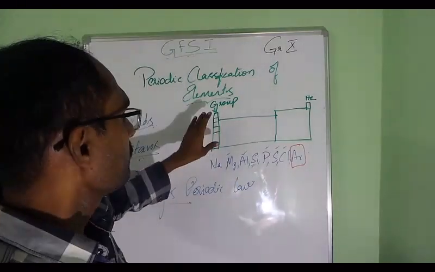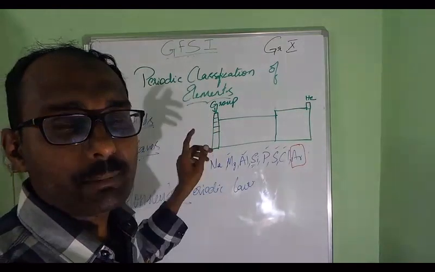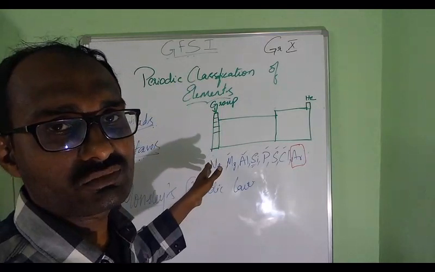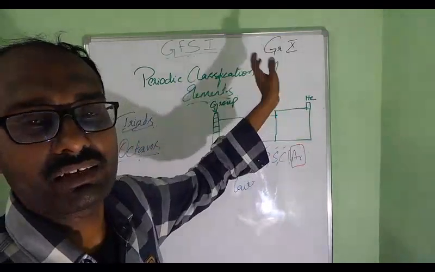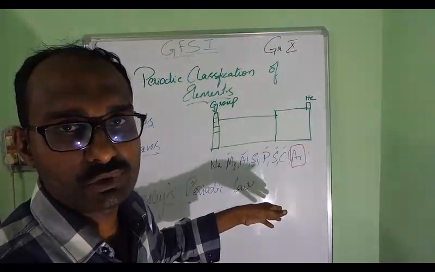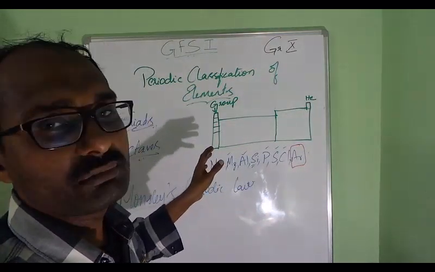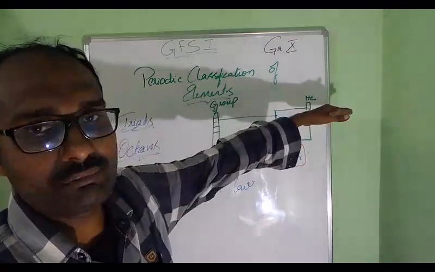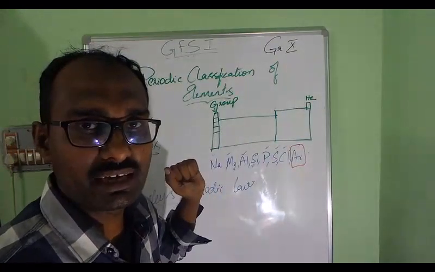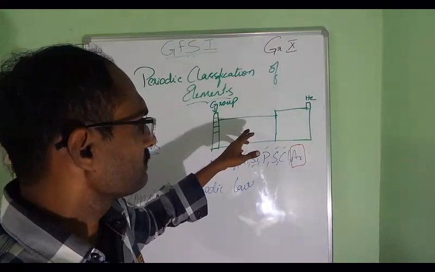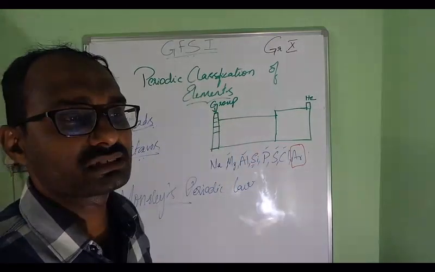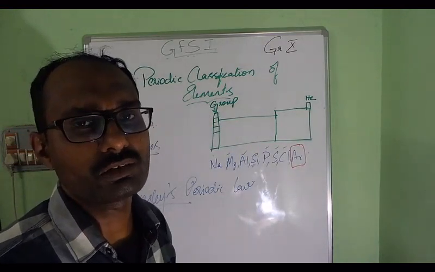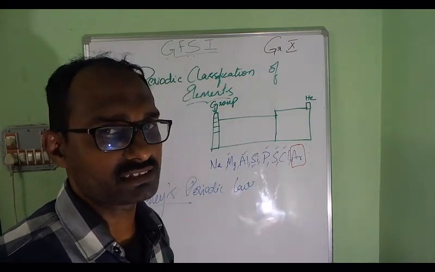All elements which have the same number of valence electrons are placed in the same group. That's the reason why in any group you take, the number of valence electrons is the same from top to bottom. And all elements which have the same number of shells are placed in the same horizontal row. The variation of properties, or trends followed in the long form of periodic table, we will be discussing in the next class.